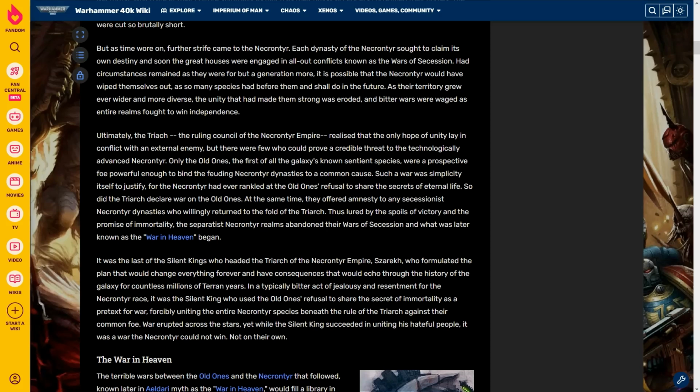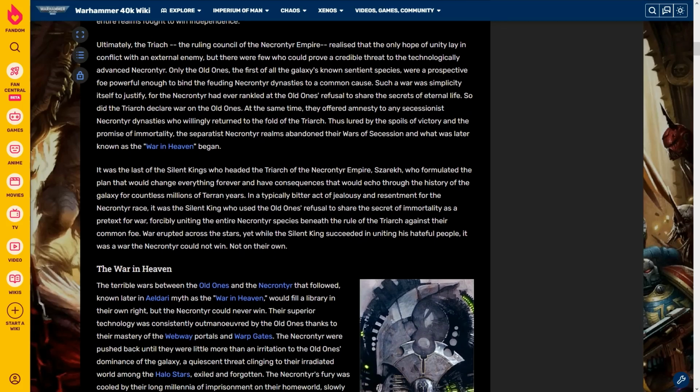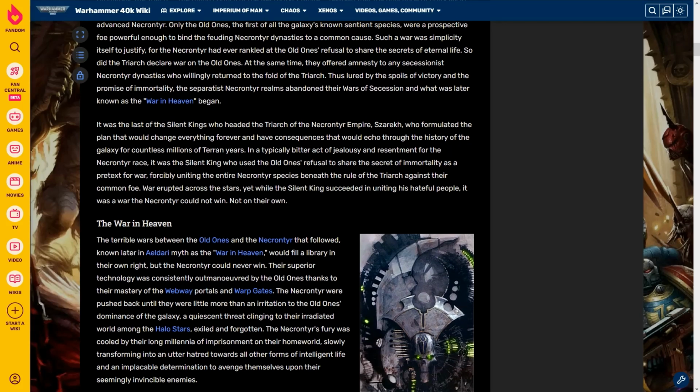At the same time, they offered amnesty to any secessionist Necrontyr dynasties who willingly returned to the fold of the Triarch. Thus lured by the spoils of victory and the promise of immortality, these separatist Necrontyr realms abandoned their wars of succession, and what was later known as the War in Heaven began. It was the last of the Silent Kings who headed the Triarch of the Necrontyr Empire, Cesaric, who formulated the plan that would change everything forever and have consequences that would echo through the history of the galaxy for countless millions of Terran years.